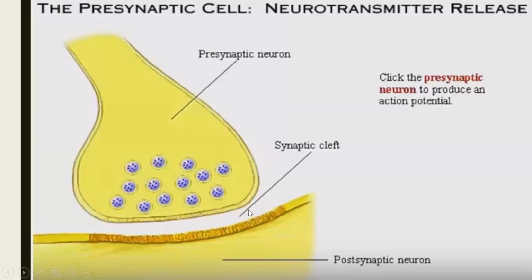The white color space here is nothing but the synaptic cleft, or we can also call it the synapse. And the part at the very bottom is nothing but the postsynaptic neuron's dendrite. Ideally they are not so huge, but we have enlarged the image so that we are able to understand the entire process smoothly.